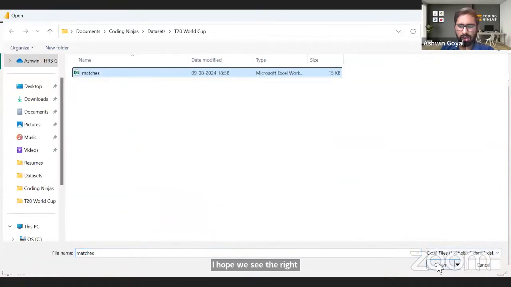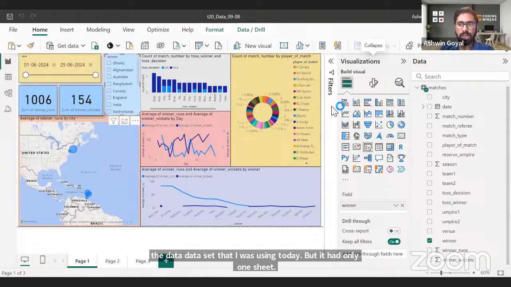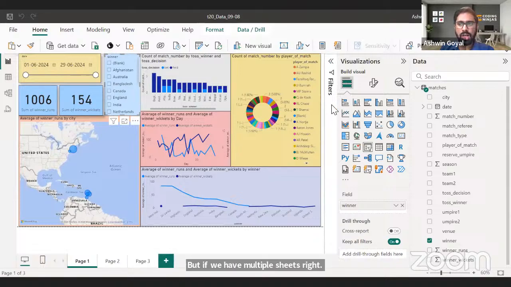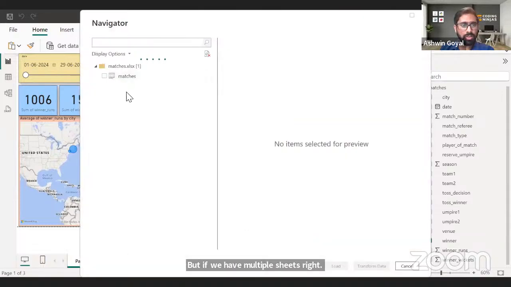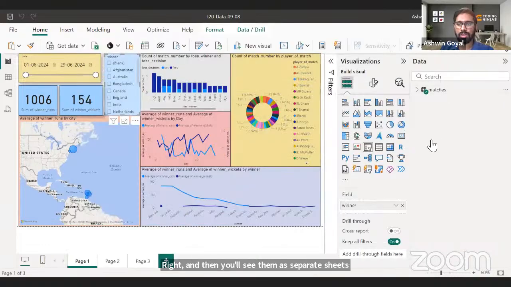Matches is the data set that I was using today, but it had only one sheet. If we have multiple sheets, they will come here. You just need to select all of them and load them, and then you'll see them as separate tables altogether here. So these are tables basically. This is a table.